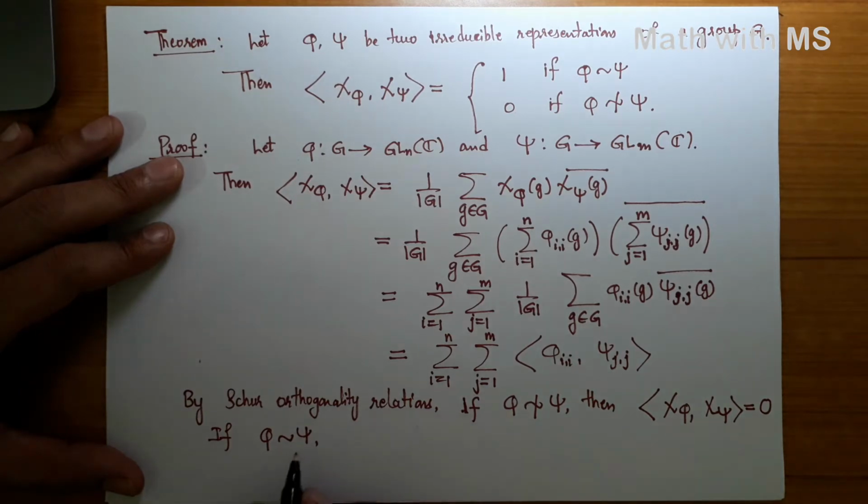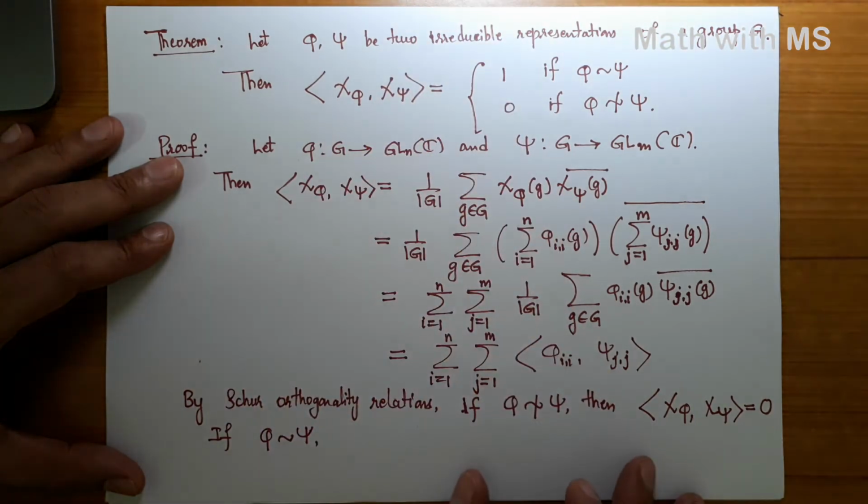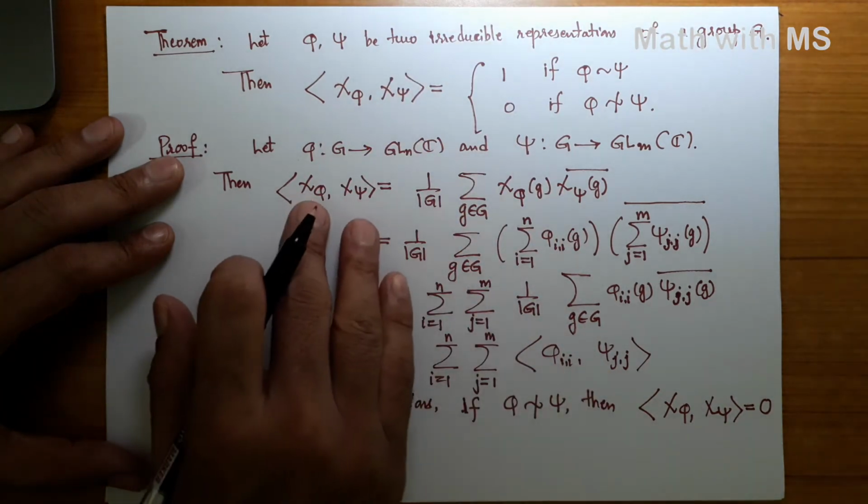All right. And now if phi is equivalent to psi, then without loss of generality we can assume that actually phi is psi, because phi equivalent to psi means psi can be written as A inverse phi A for some A, right? And so therefore their characters are the same, and here we want to conclude about the characters.